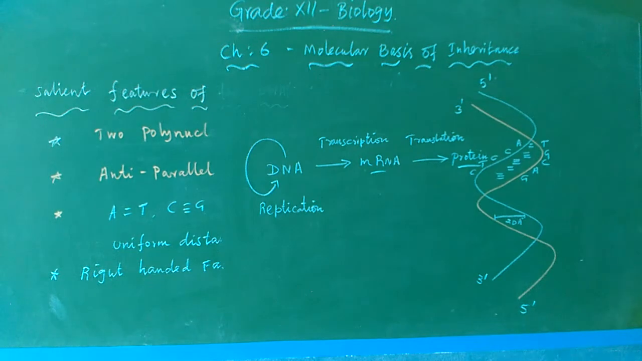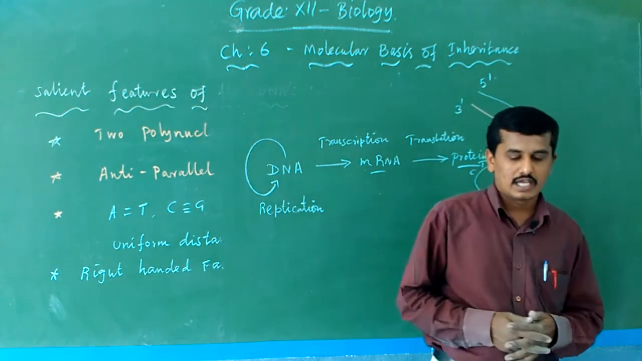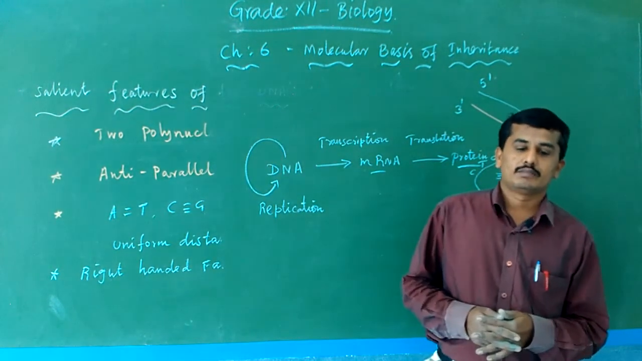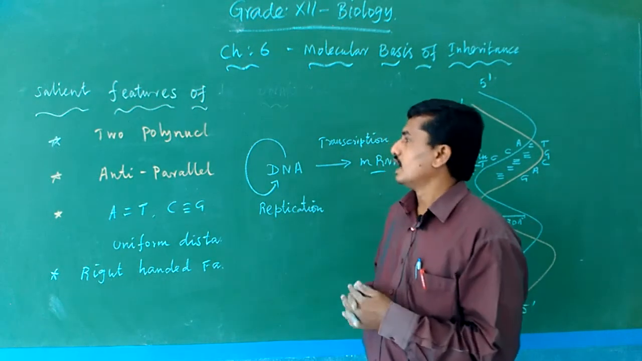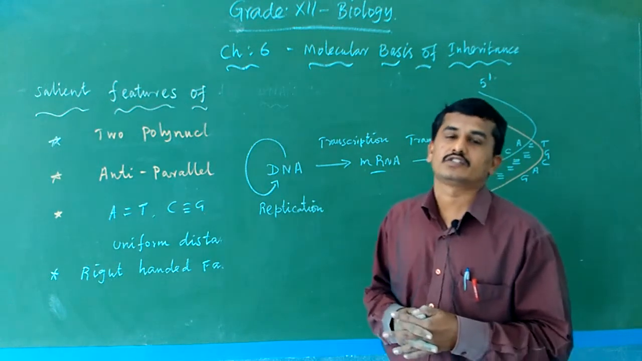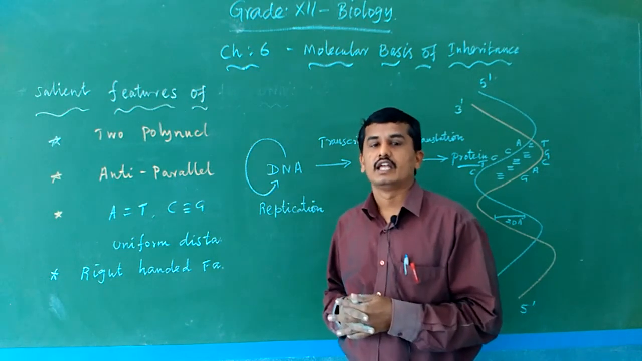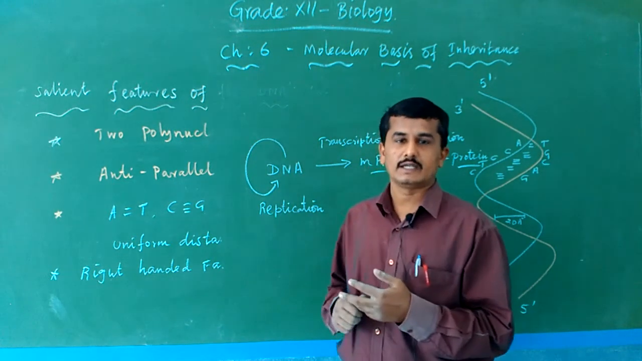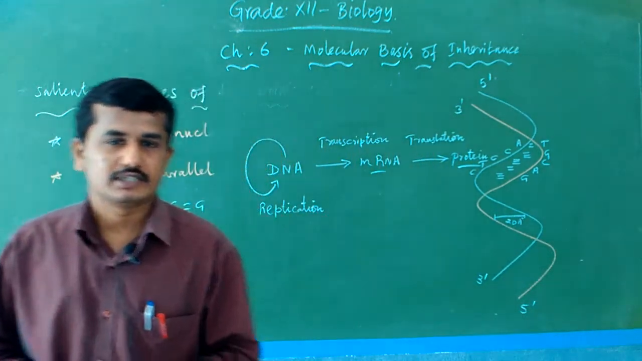Okay. So far we have completed the molecular basis of inheritance: the structure of DNA, the parts of DNA, some proteins, the nucleotide, what a polynucleotide chain is, the nitrogen bases, all these things, and the salient features of the double helical structure of DNA, the functions and characters proposed by Watson and Crick. The next section may be replication or transcription.